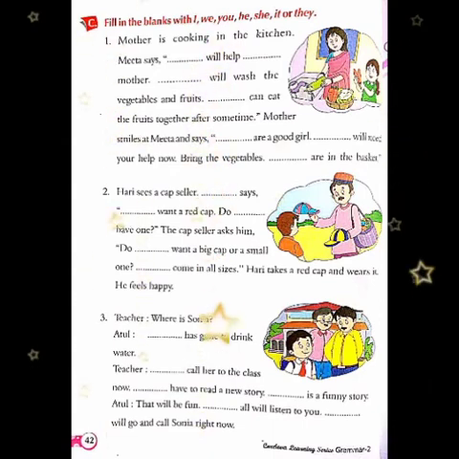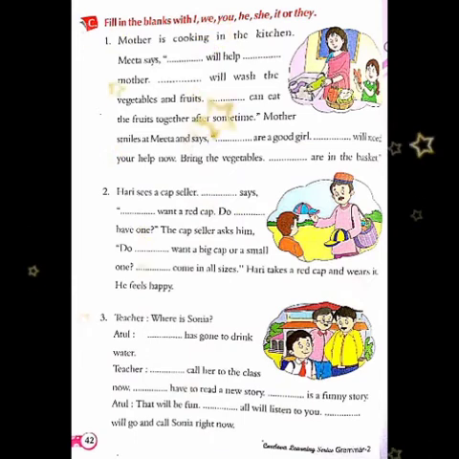Yes, for the vegetables. Second is Hari sees a cap seller. He says, I want a red cap. Now Hari is the name of the boy. So he says, I want a red cap. Do you have one? The cap seller asks him.